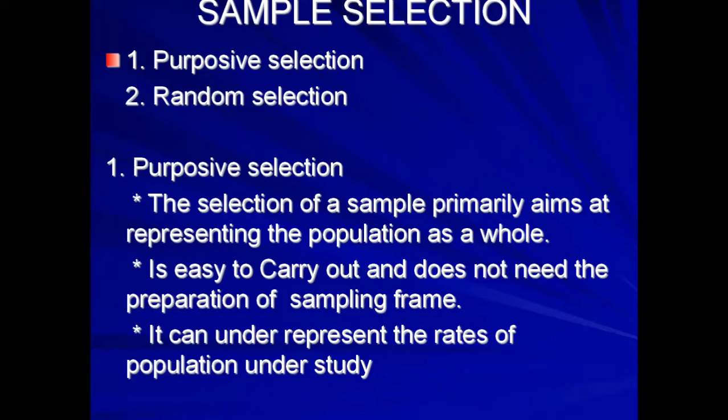So, in purposive selection, the selection of a sample primarily aims at representing the population as a whole. Hence, there can be a great temptation to deliberately or purposely select the individuals who seem to represent the population in the study. So, in purposive selection, as the name suggests, we deliberately or purposively have to select the sample.